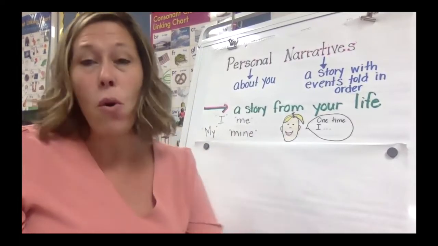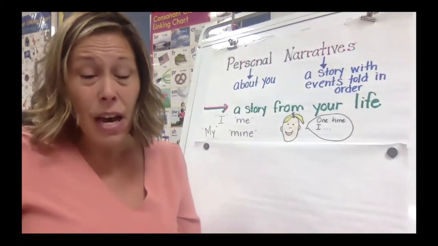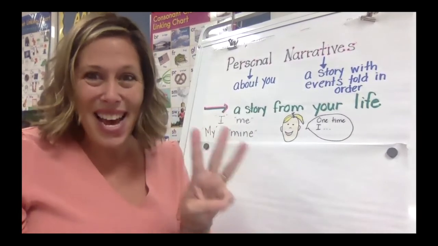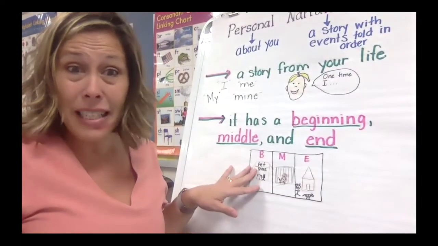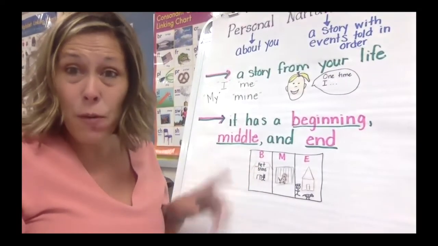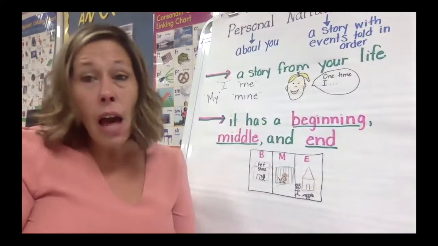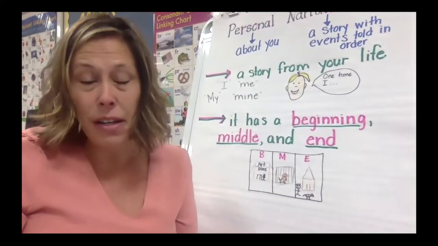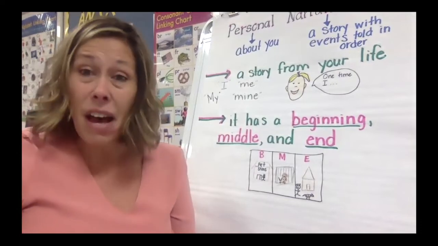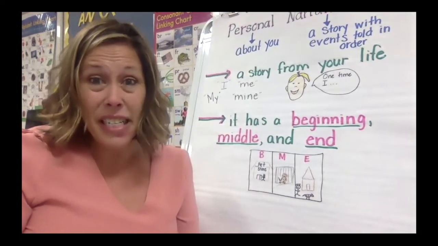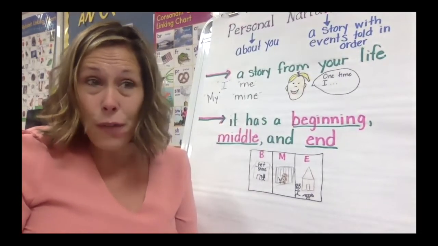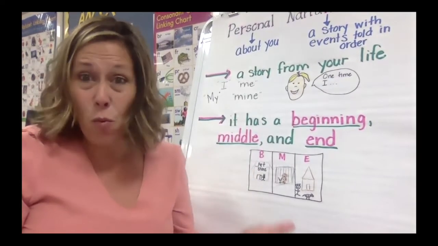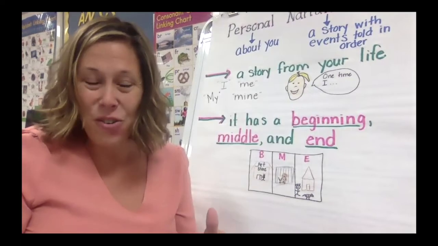The next important thing for a personal narrative is that it has a beginning, a middle, and an end. I labeled these boxes with a B for beginning, M for middle, and E for end. The last thing I want to add to my anchor chart for personal narratives is that personal narratives have lots of details. The details help the reader to feel like they're there or to really picture what happened or what you did when you're telling your story.